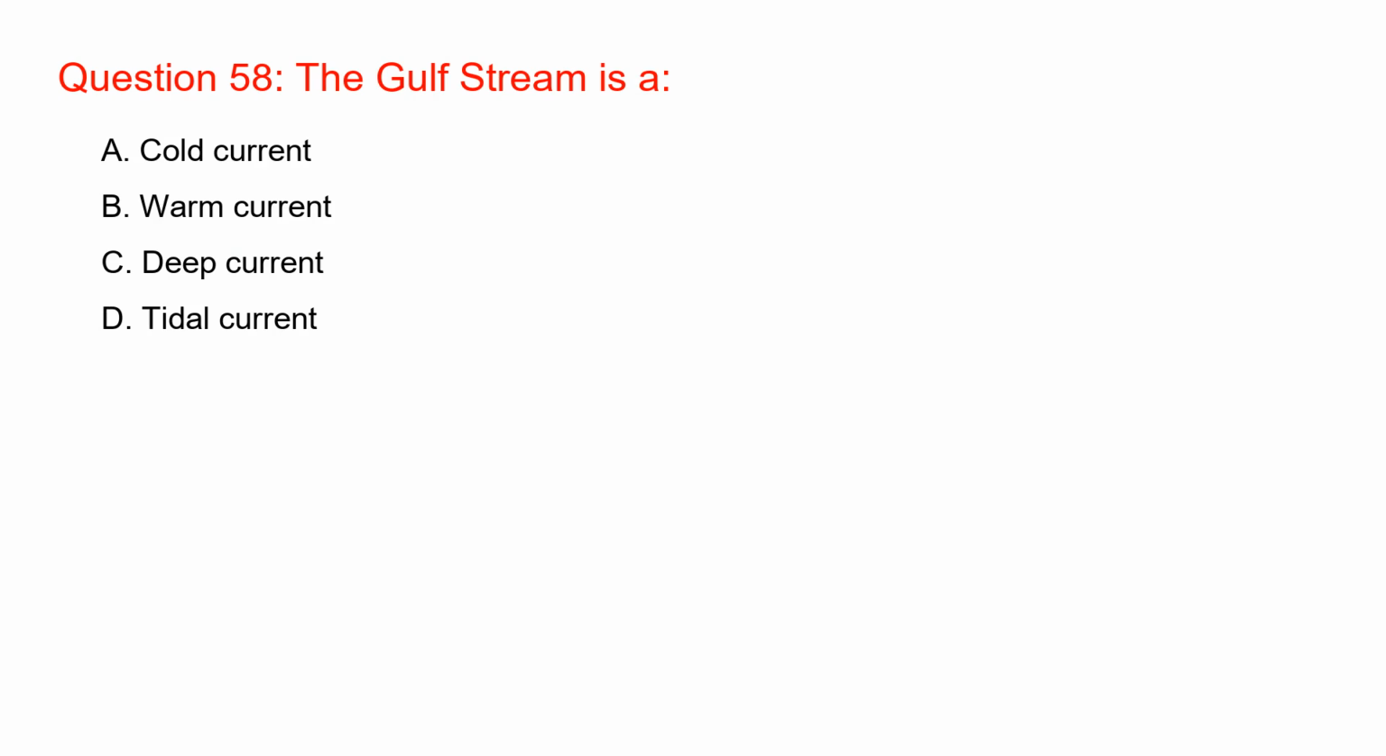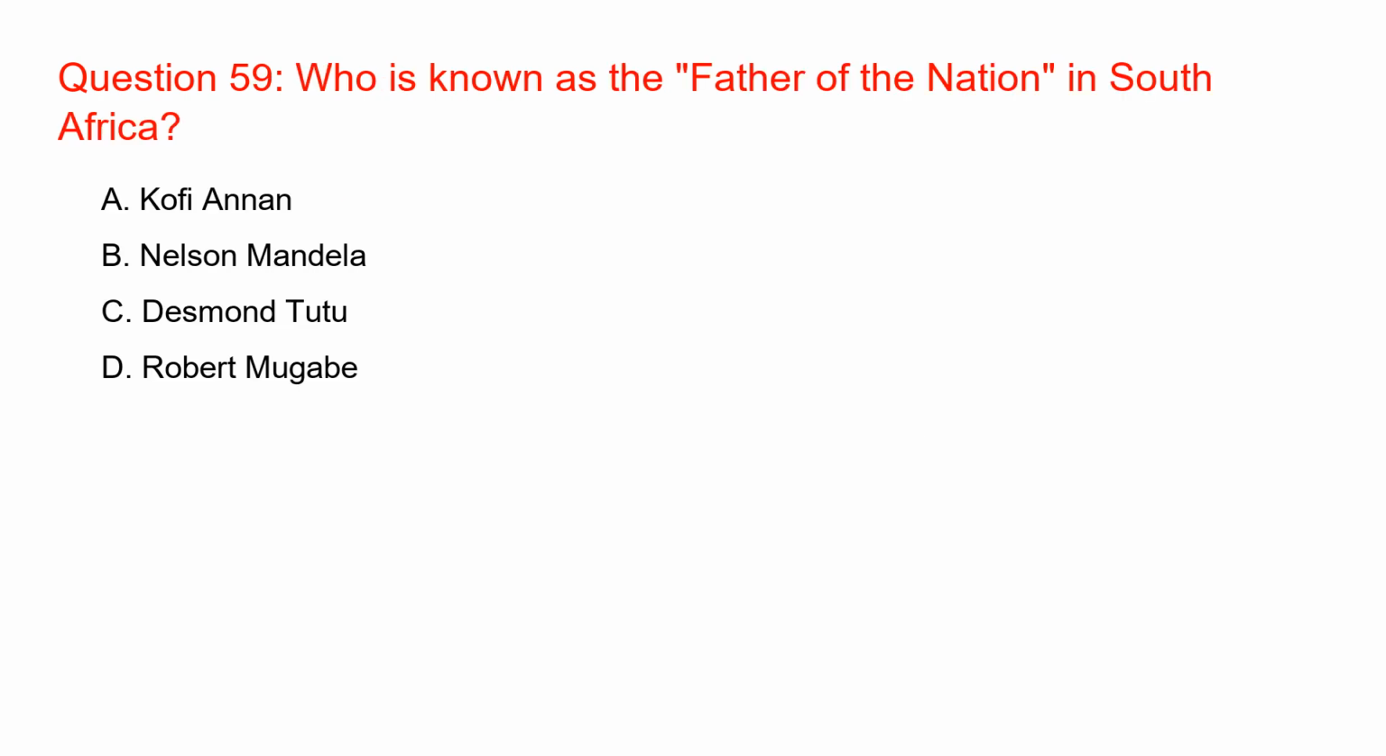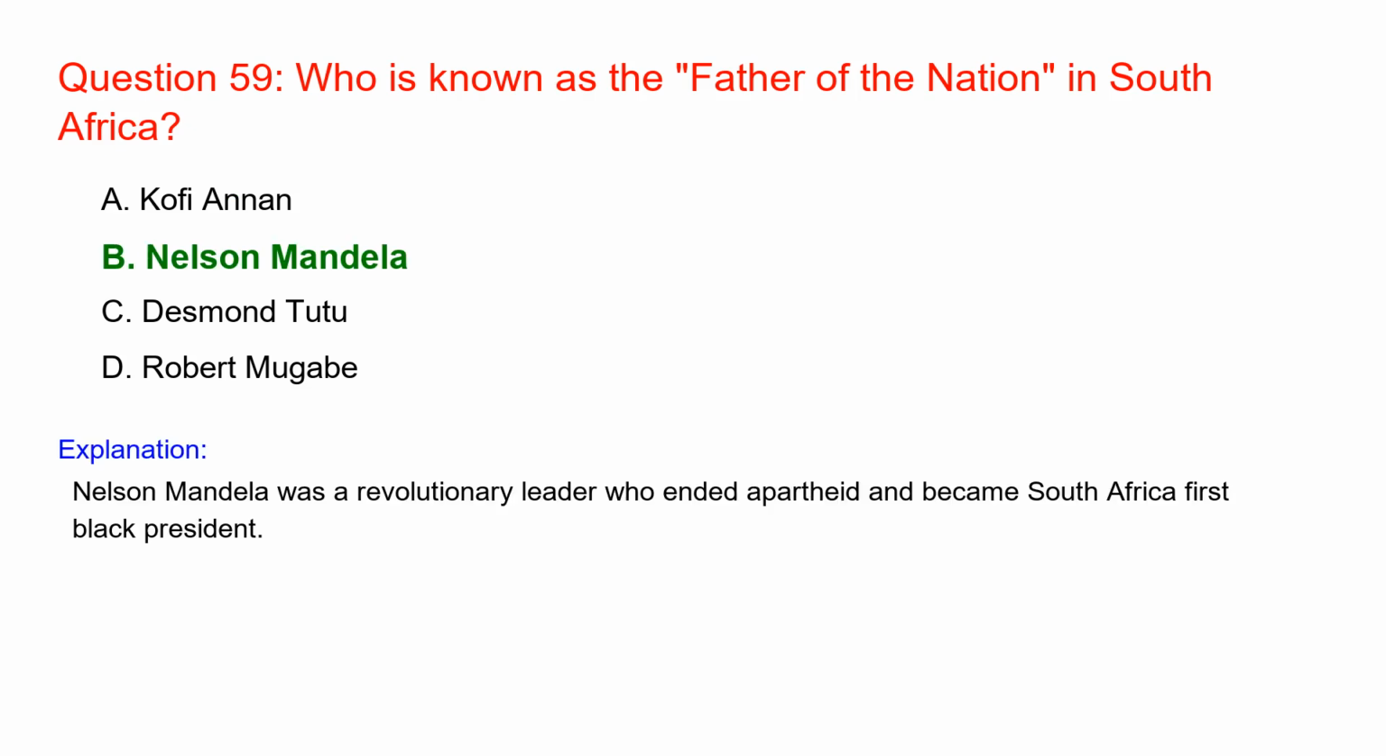The Gulf Stream is a warm current. Warm currents originate near the equator and move towards the poles. Who is known as the father of the nation in South Africa? Nelson Mandela. Nelson Mandela was a revolutionary leader who ended apartheid and became South Africa's first black president.